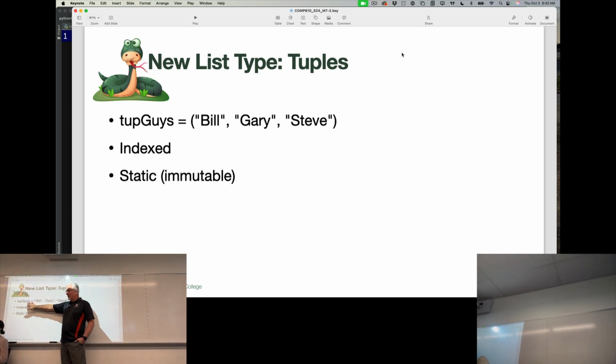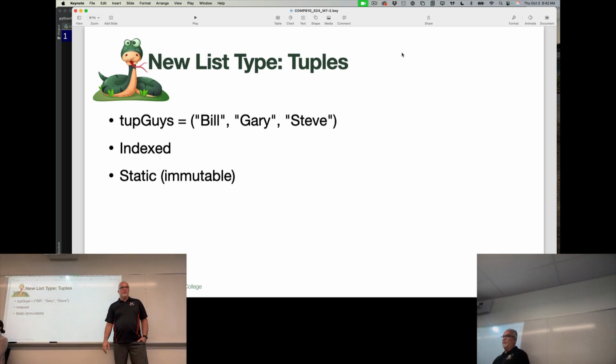So the way a tuple looks is somewhat similar to a regular list or an array. We have a tuple, tup_guys, and I've got a list of 3 strings here. The main difference between this and a list in terms of its visual appearance is that instead of square brackets, I have parentheses.